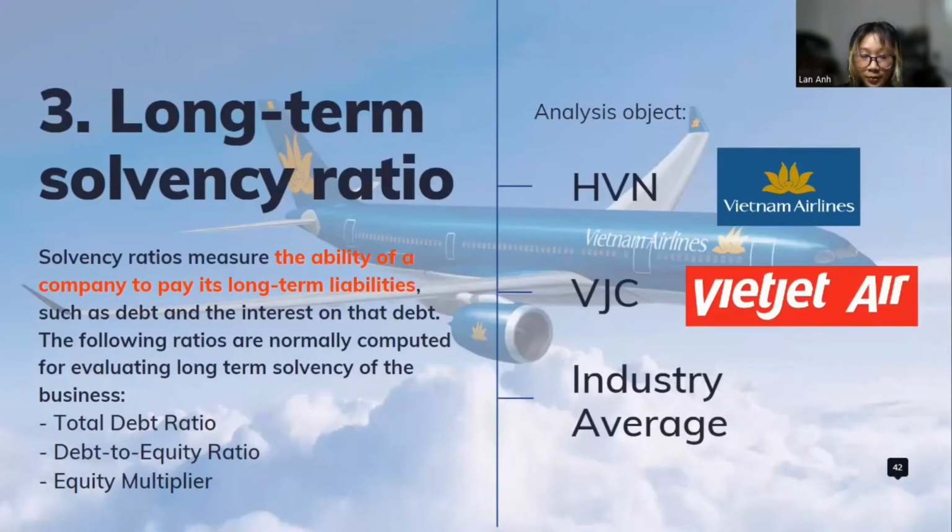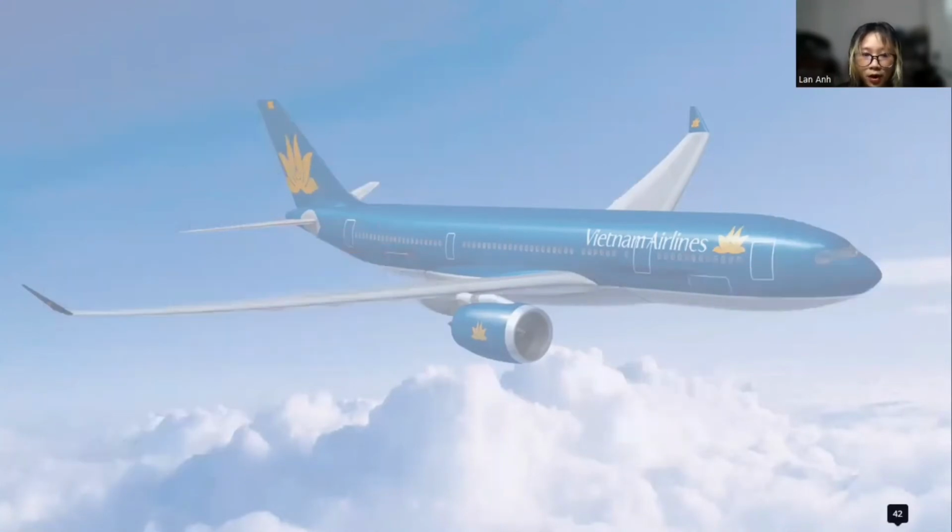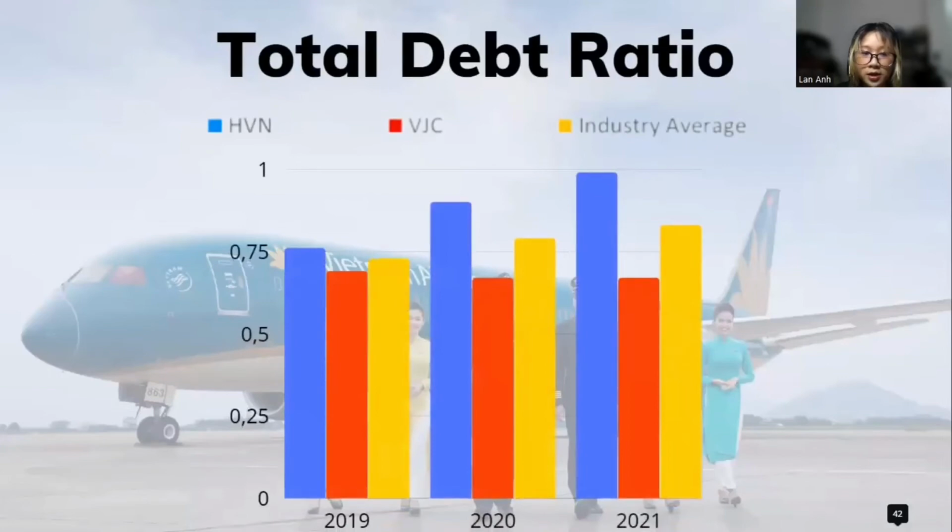Solvency ratios also help the business owner keep an eye on downtrends that could suggest the potential for bankruptcy in the future. The first one, the total debt ratio. It measures a company's total debt to its total assets. It measures a company's leverage and indicates how much of the company is funded by debt versus assets, and therefore its ability to pay off its debt with its available assets. The formula to calculate the total debt ratio is total liability divided by total assets.